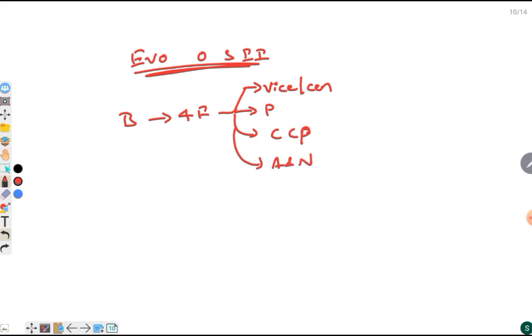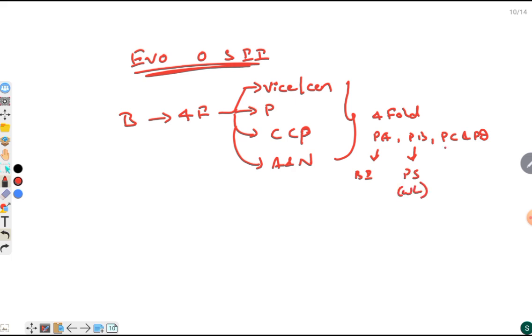But after independence, India followed the same fourfold classification as Part A, Part B, Part C and Part D. Part A is about provinces, that is British India. Part B is the princely states with legislature. Part C is Chief Commissioner provinces plus some princely states. And Part D only contains Andaman and Nicobar. This is the fourfold classification that was adopted by India after independence.